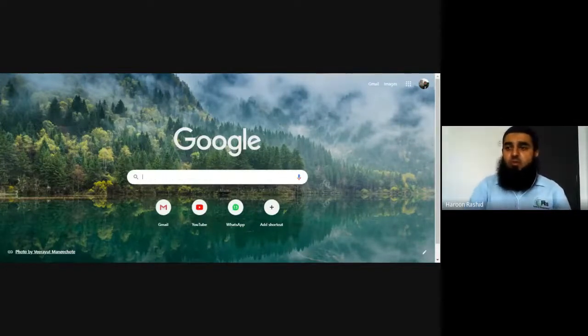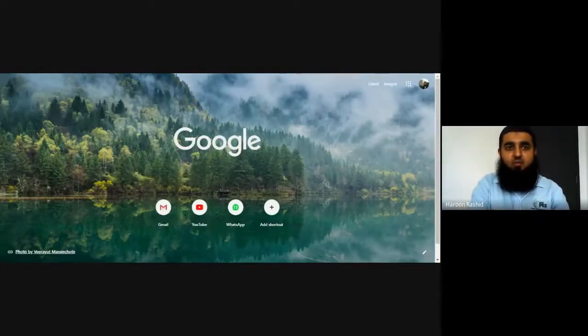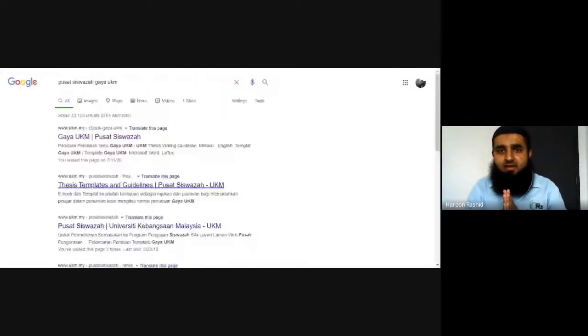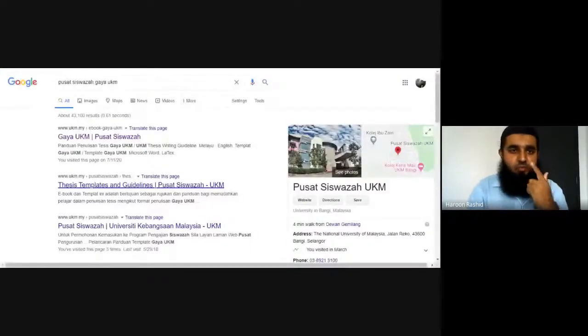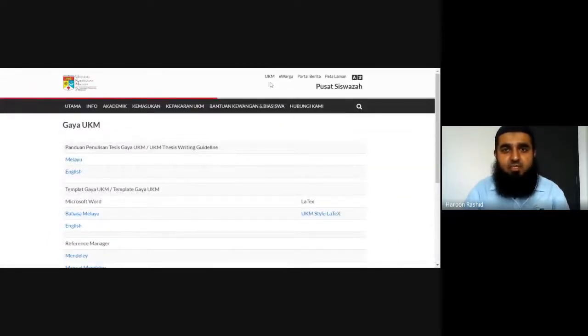So what you have to do, you don't have to remember the whole link. Very simple. You just write here Gaia UKM Pusa Siswaza or Pusa Siswaza Gaia UKM, either way. When you type that, it will land you on this page. The first thing you see here, the whole link is here, Gaia UKM Pusa Siswaza. When I click on this link, it will take you to the same page which I was showing you earlier. This is translating, keep it Malay, keep it original. So this is the same page that I was showing during my presentation.